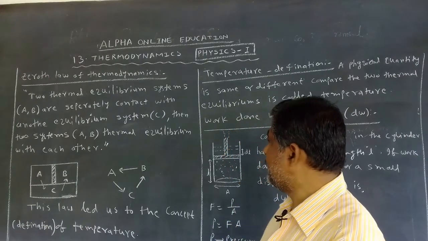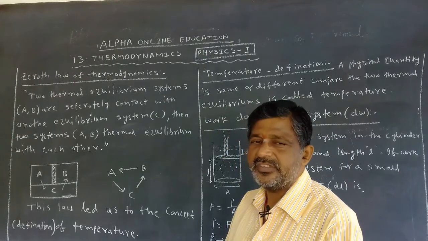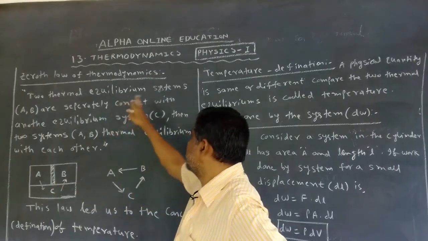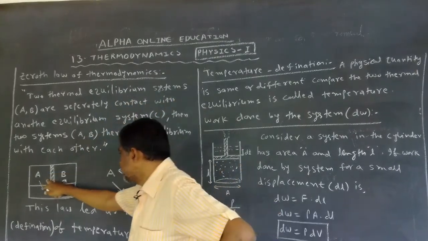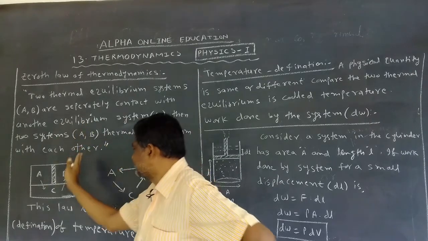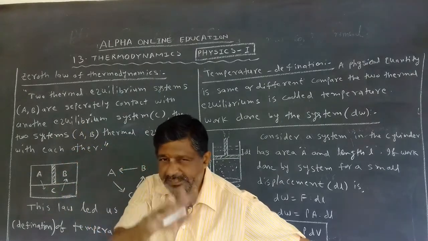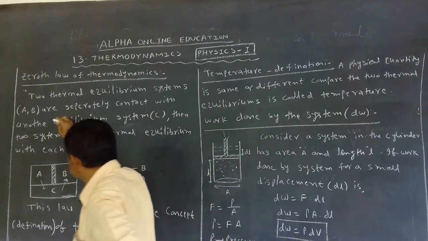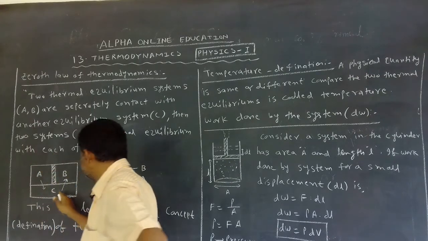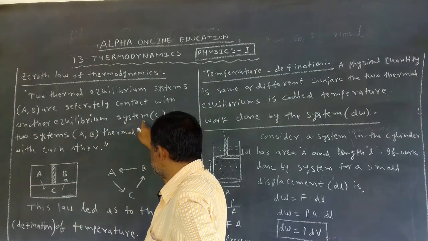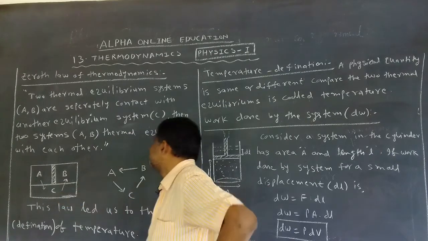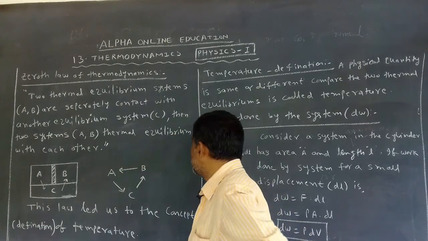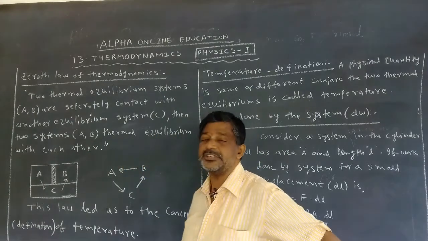Two thermal equilibrium systems, we can say they are A and B, like this. A and B are separate, with no contact between them, but each is separately in contact with another thermal system. What is the other thermal system? C. Then the 2 systems A and B are in equilibrium with each other.